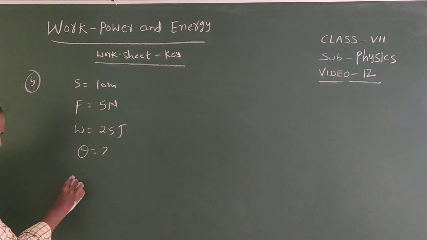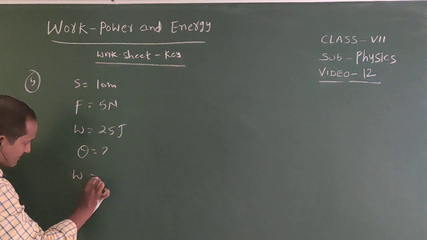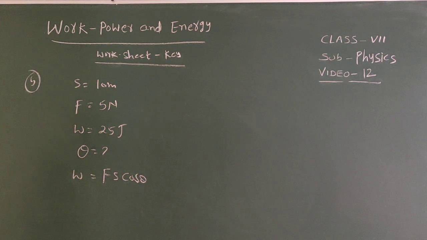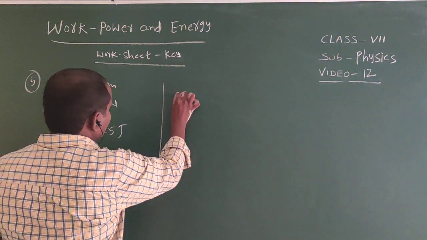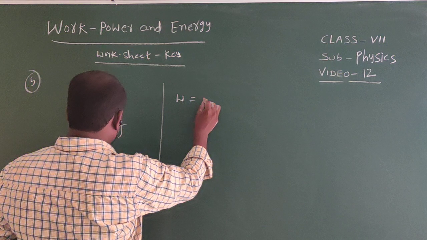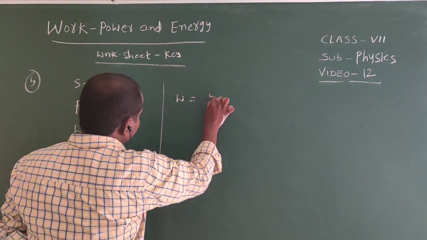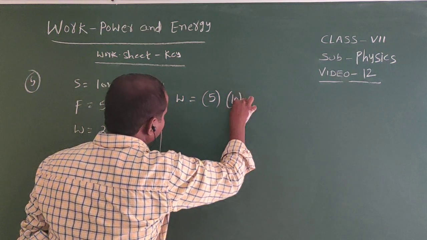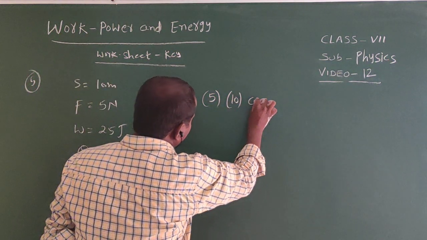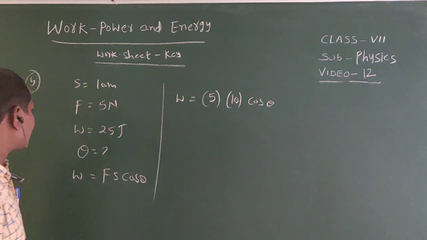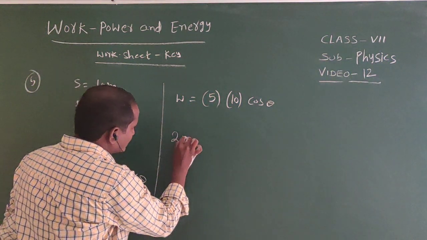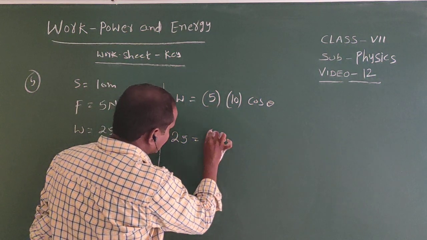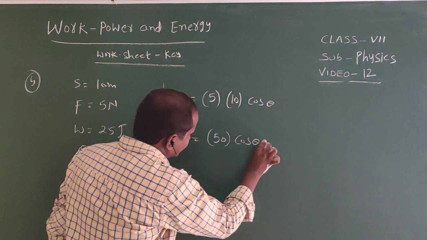We know that work done equals Fs cos theta. So work done equals 5 into 10 meters into cos theta. Here work done equals 25 joules. 25 equals 5 into 10, 50, into cos theta.